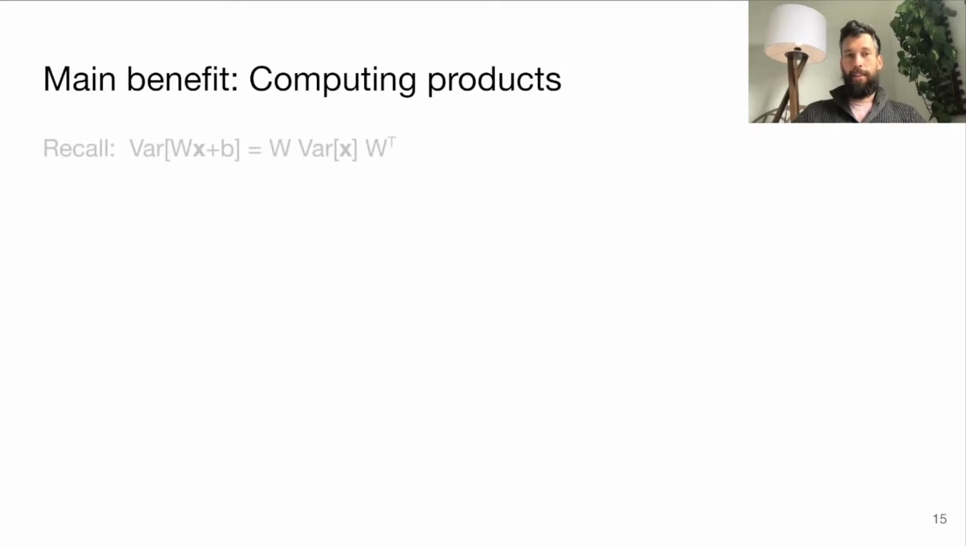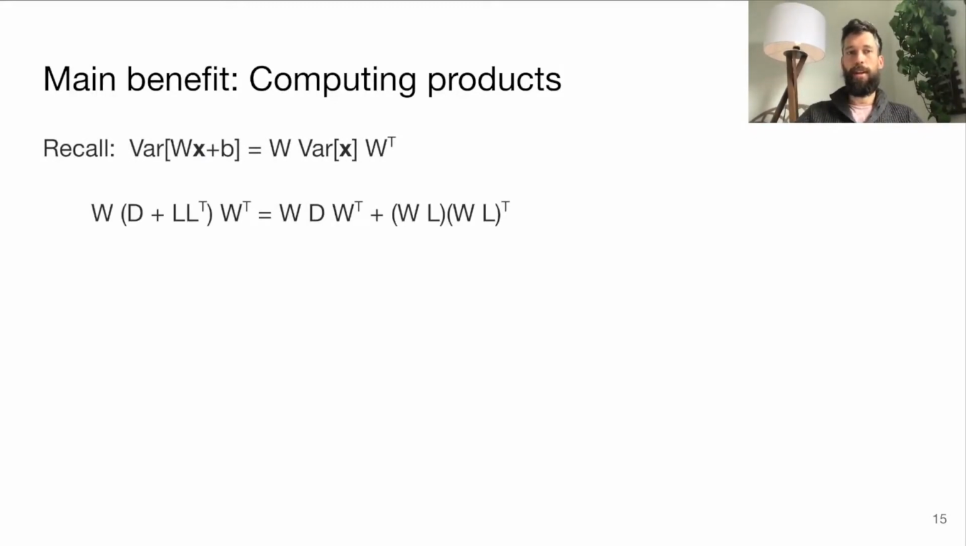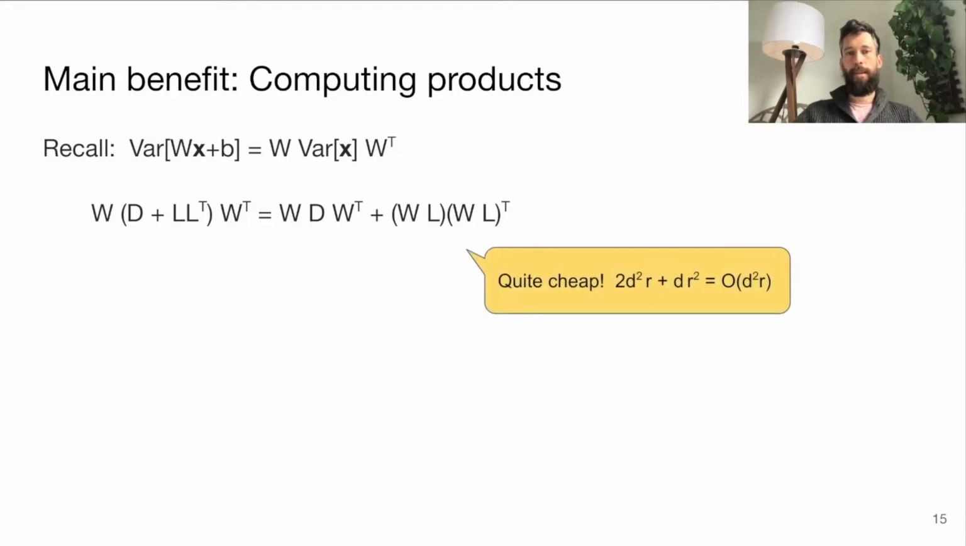But the main benefit is that we can now compute the products faster. We multiply the weight matrix on both sides, we split up the sum, and now we see, let's assume that our low-rank matrix has dimension d by r. Then we have two full-rank times low-rank multiplications and one low-rank times low-rank. So this ends up being d squared r, where we assume r is really small, maybe like 5 or something like that.